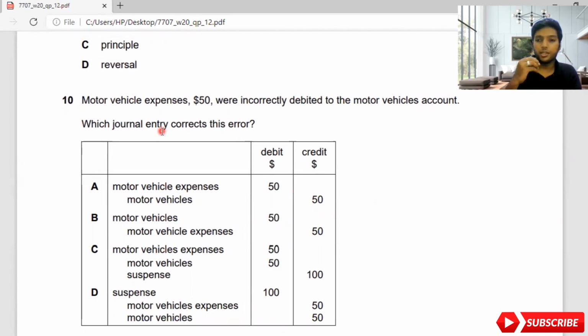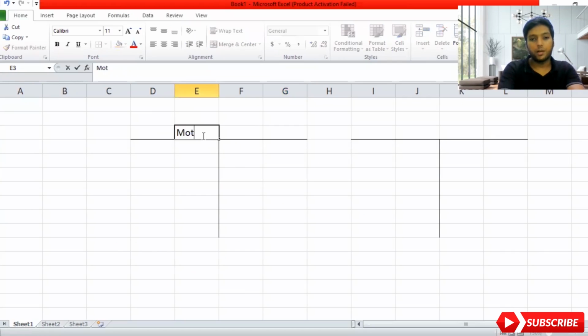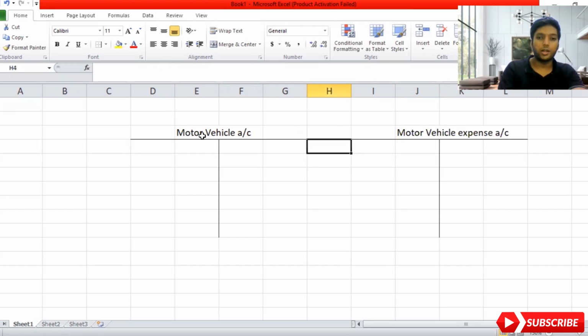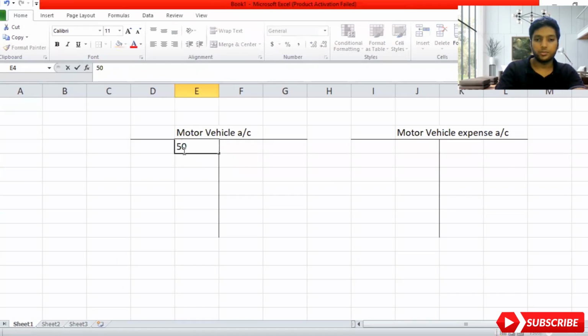So if you have recorded the 50 motor vehicle expense to motor vehicle account, what will you do? Let me move on to my Excel sheet, guys, to explain. Now here you see my Excel sheet. I'm going to write 2 accounts, motor vehicle account and motor vehicle expense account. Unfortunately, this motor vehicle expense value they have gone and put under motor vehicle account. The amount they have put is $50, because it's a debit.